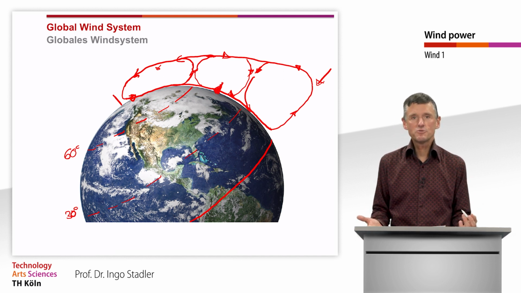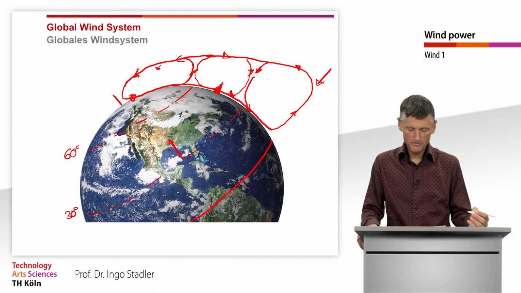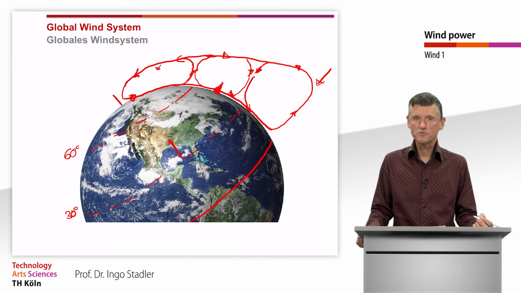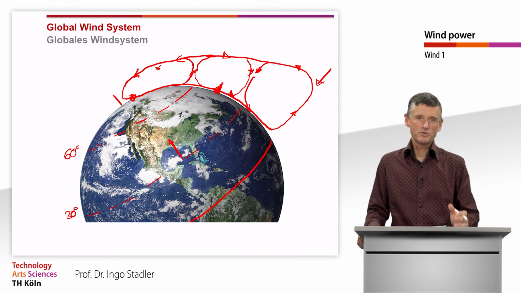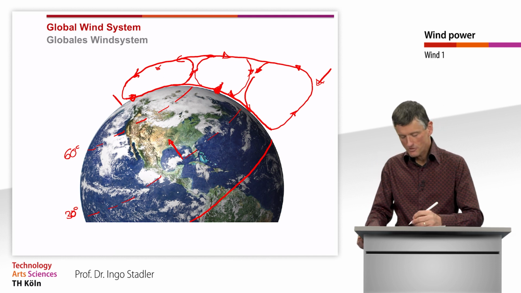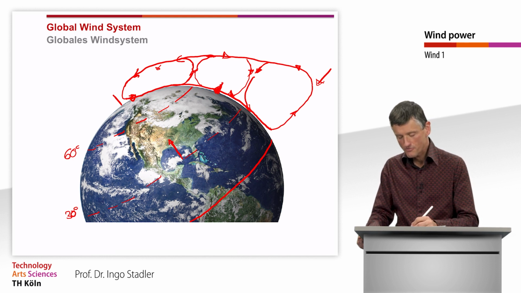When we now have a closer look at all that, for example the air going northwards from 30 degrees latitude, we never observe a wind directly going to the north. That is due to the fact that our globe is rotating, and that's the Coriolis force.